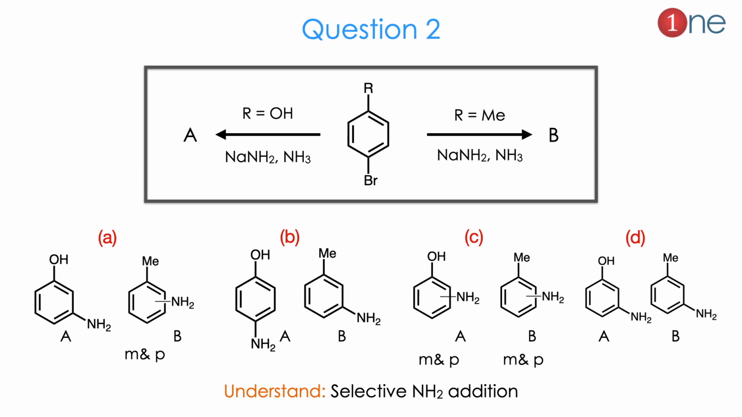Then the question number 2. The starting material is substituted aryl bromide. Here the reagents are sodamide and ammonia. The R group is different between both A and B. Here they ask you to find A and B. What happens when R is OH is A? What happens when R is methyl is B? Here choices are many. You have to guess where the amination occurs, where the amine is attached to the ring, whether the ortho position or para position or a mixture of amines. So you have to understand that the question is really about selective amine addition.